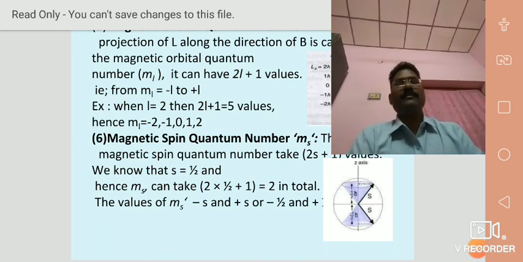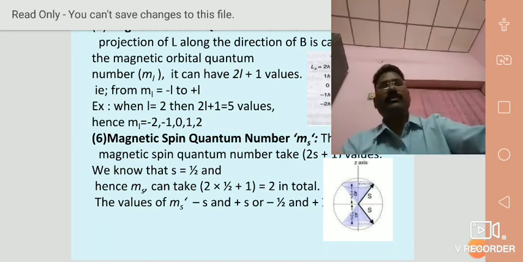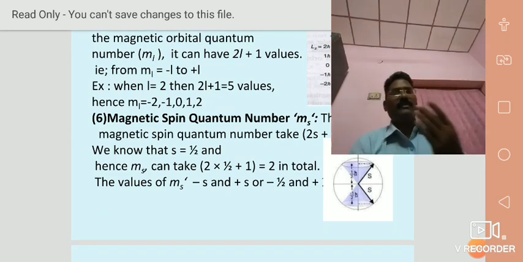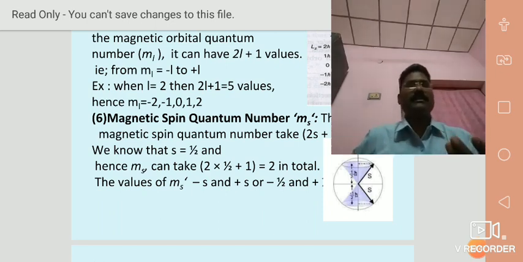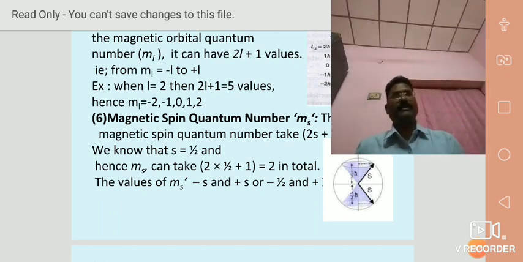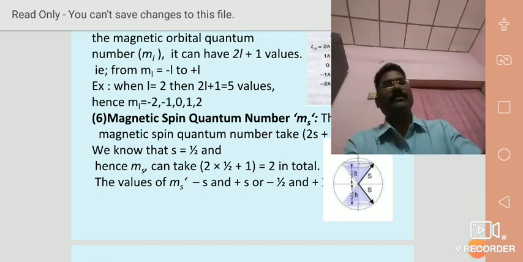S is equal to half, so 2 into half plus 1 gives 2 values. What are they? Plus half and minus half, plus cone and minus cone. The diagram is also shown in the right hand side figure.